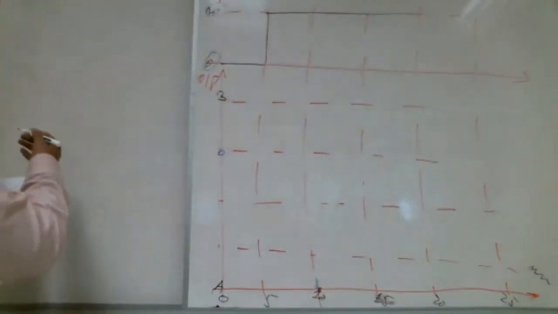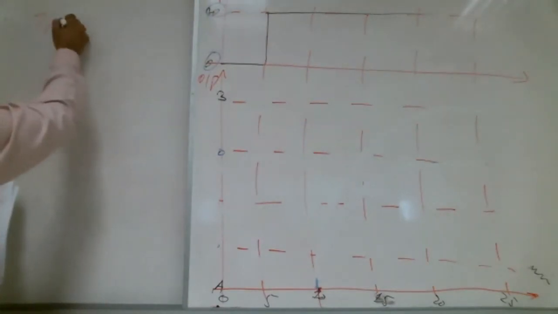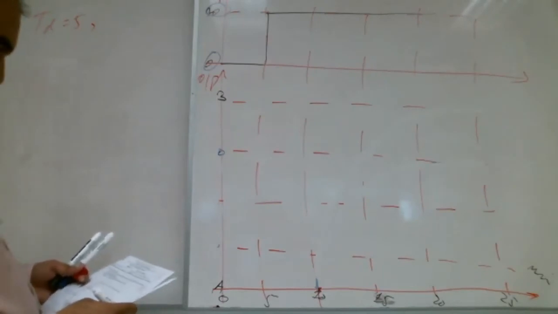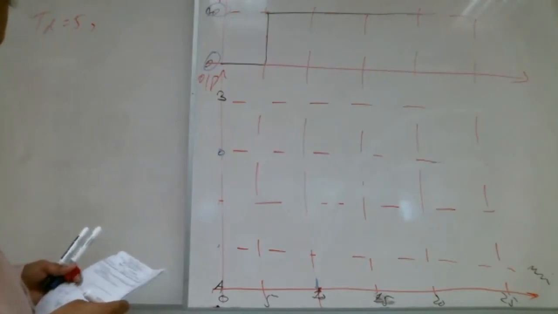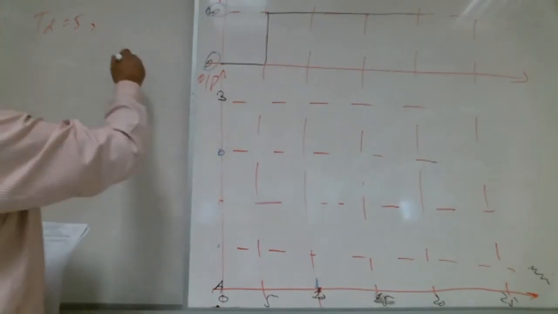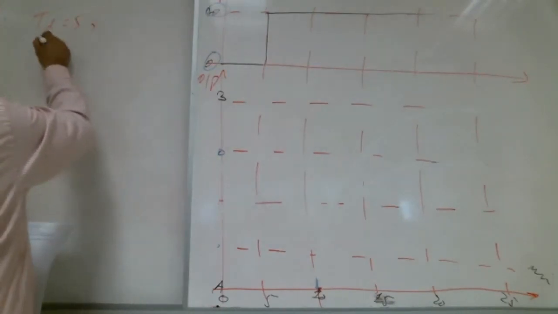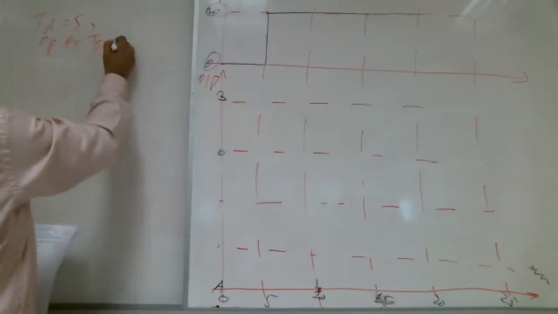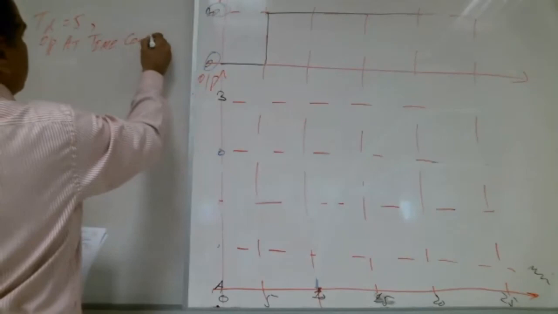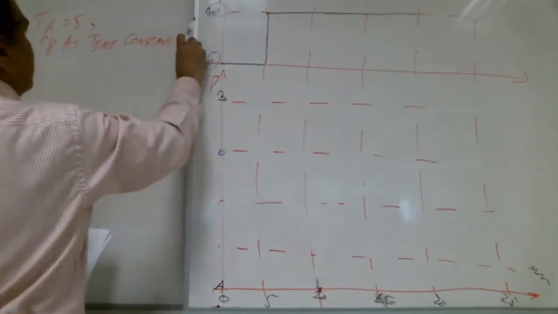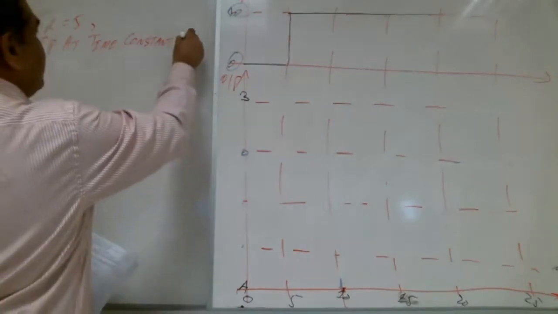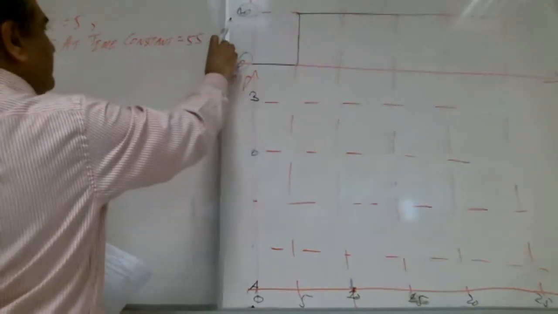So still, Shabab, the dead time is 5. And output at time constant is equal to 55%.